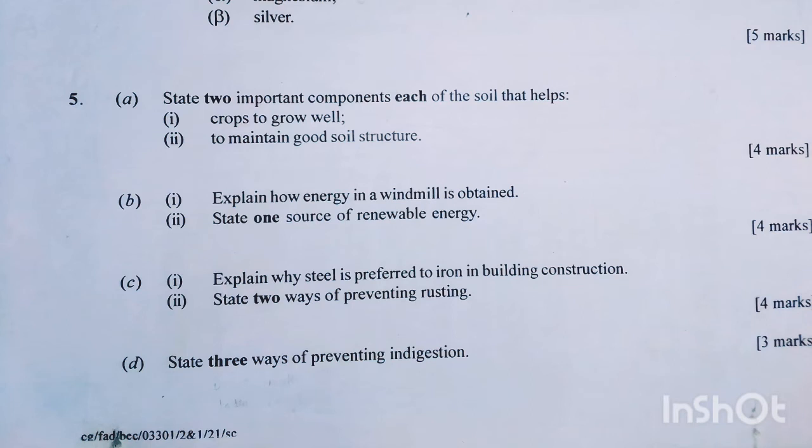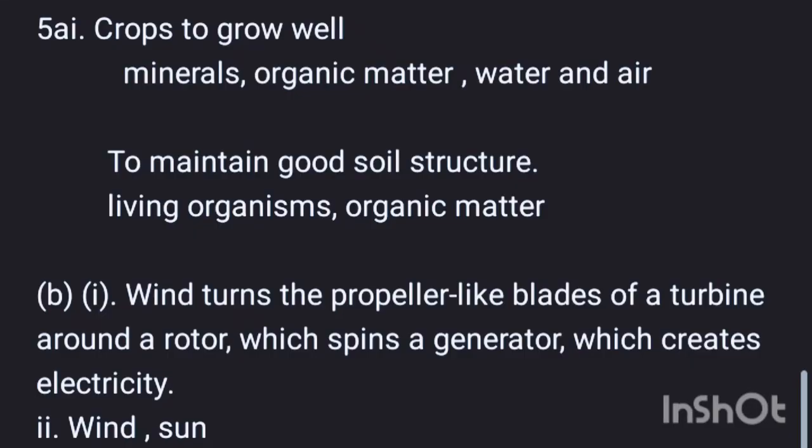5bi. Explain how energy in a windmill is obtained. And II, state one source of renewable energy. The windmill turns the propeller-like blades of a turbine around the rotor, which spins a generator which creates electricity. And sources of renewable energy, we have wind and sun.